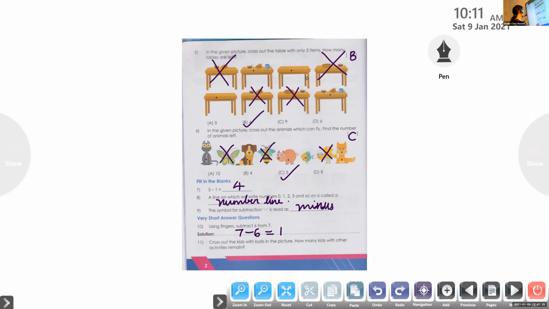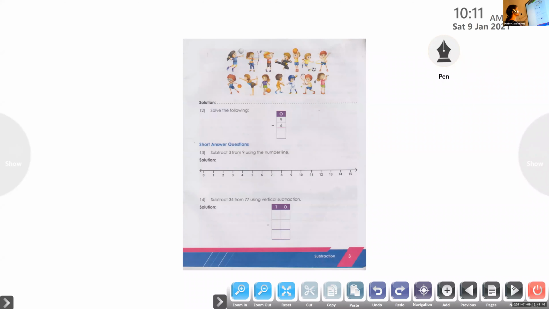Cross out the kids with the balls in the picture. On the next page you can see some kids with the balls. Cross out the kids with the balls in the picture. How many kids with the other activities remain? Without a ball, how many kids are there? That we have to find out. Let us take the next page. The same page you can see on the screen.